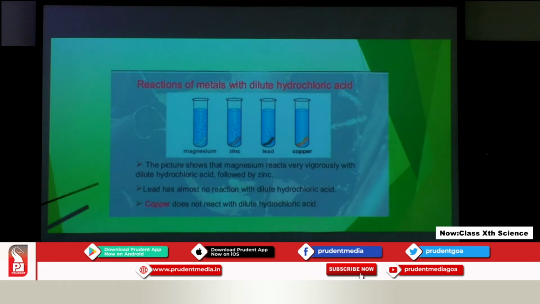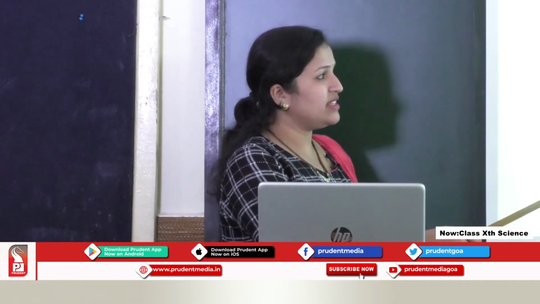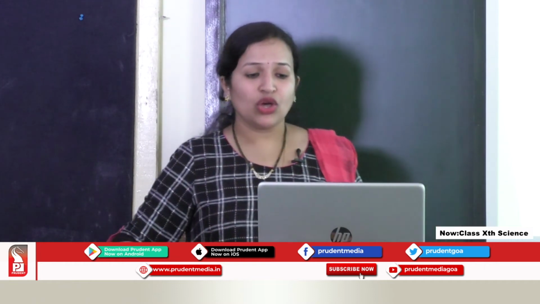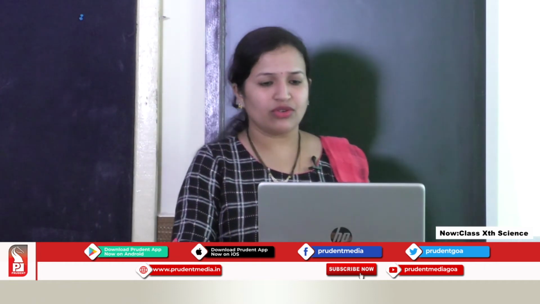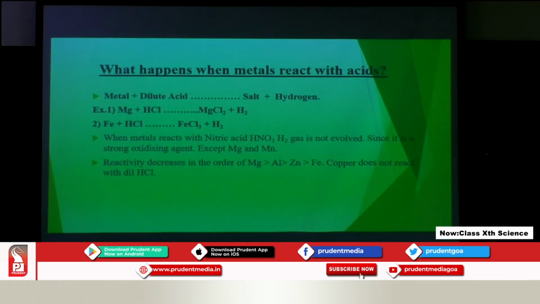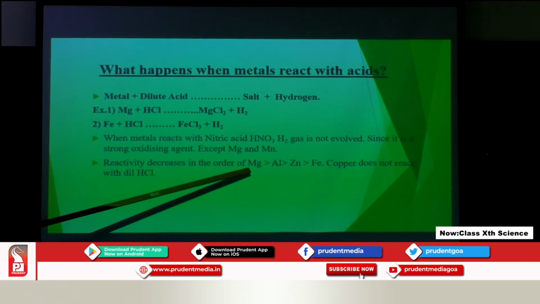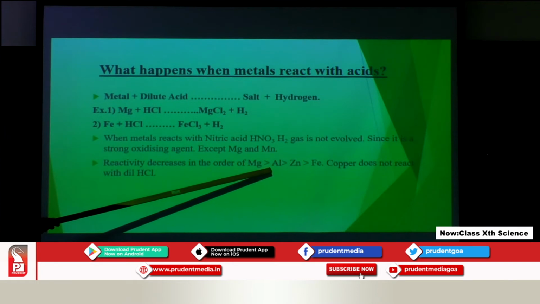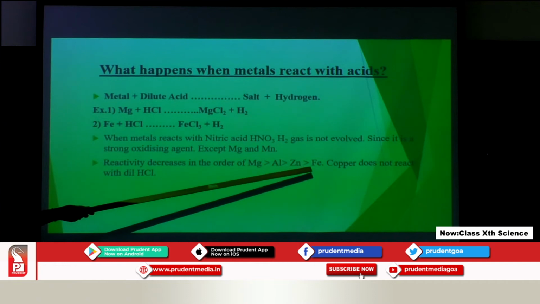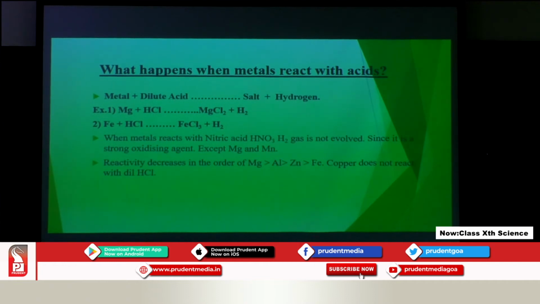Out of all this, if we want to say about the reactivity, that means which is more reactive with hydrochloric acid, magnesium is very highly reactive as compared to the other metals, zinc, lead and copper. Copper has no reaction with the hydrochloric acid. The reactivity decreases in this order: magnesium is more reactive, aluminum is a little less, then lesser is zinc, iron is lesser than zinc, and copper will not react with hydrochloric acid.